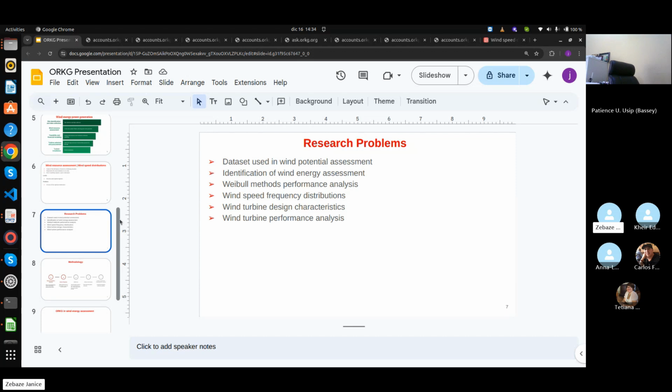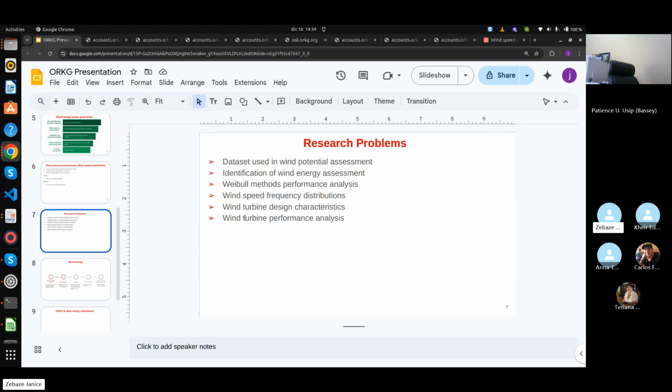Many studies are done to evaluate which method is suitable. The same thing for wind speed frequency distributions, where we evaluate different distributions for a given site to know which distribution is suitable for it.